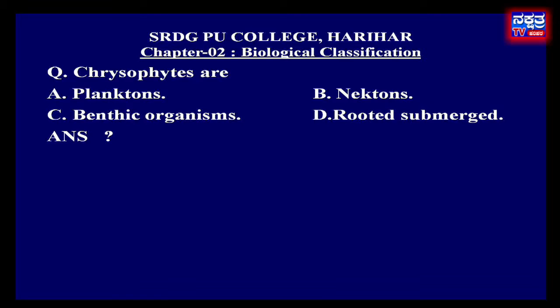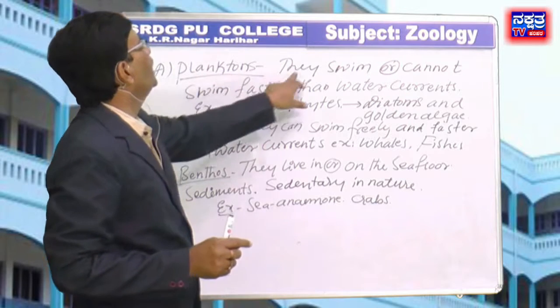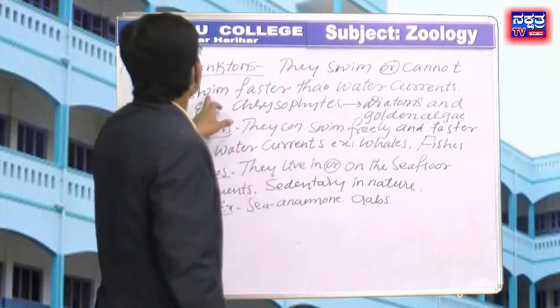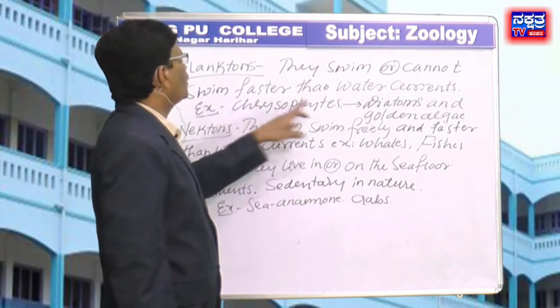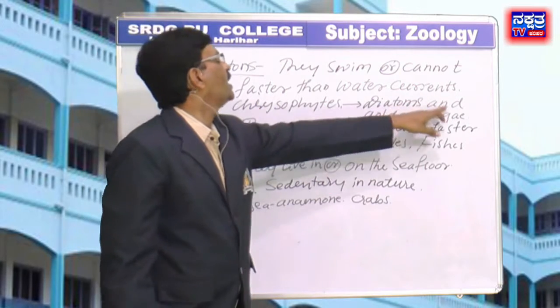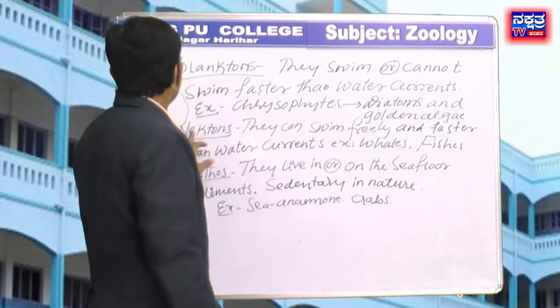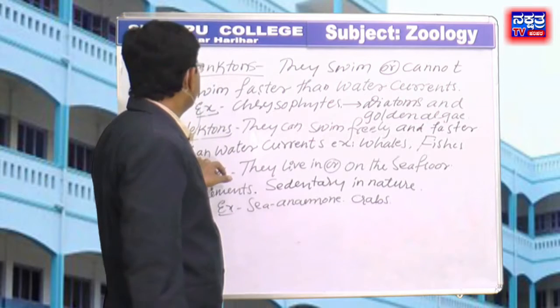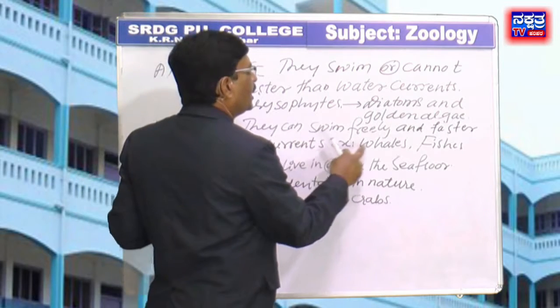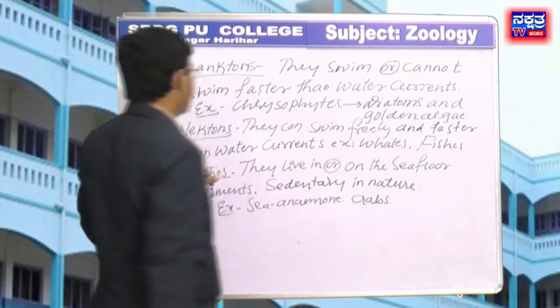Chrysophytes are option A, planktons, B, nektons, C, benthic organisms, D, rooted submerged. Planktons, they cannot swim faster than water currents. Example, chrysophytes like diatoms and golden algae. Nektons, they can swim freely and faster than water currents like whales and fishes.